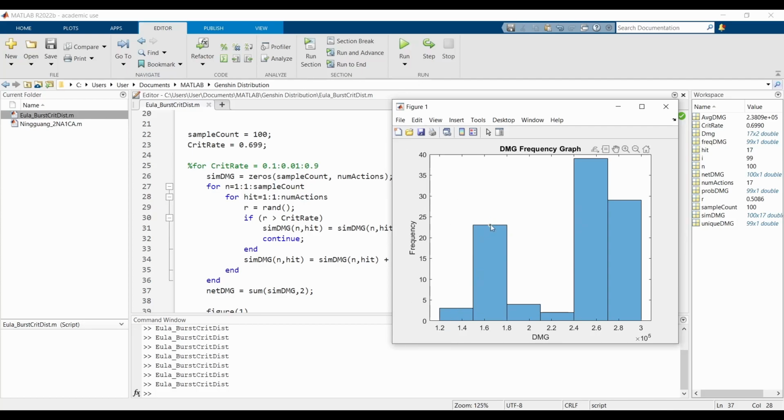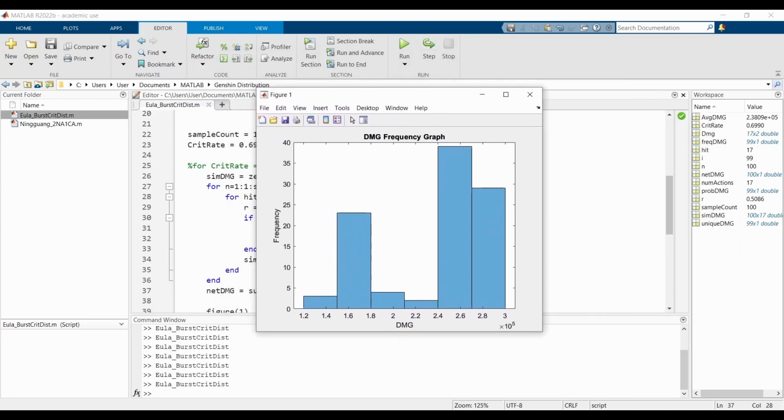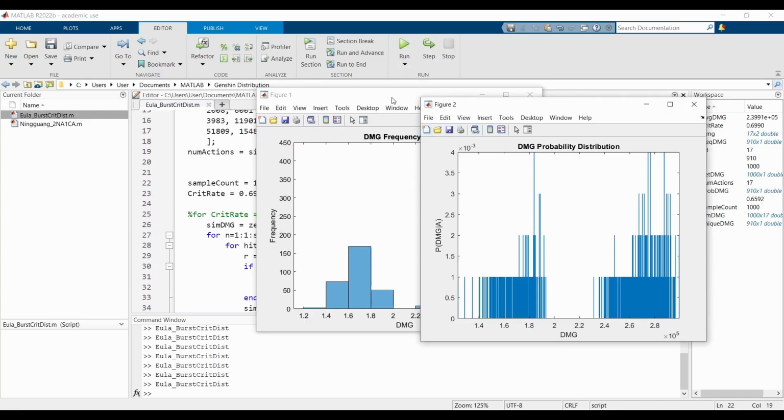So we can see here that there's times where we deal damage in the lower end, and there seems to be some damage that we do in the higher end. But it's still not exactly clear what our damage should be. So let's now, I think maybe it might be better if we try to consider 1,000 different combinations.